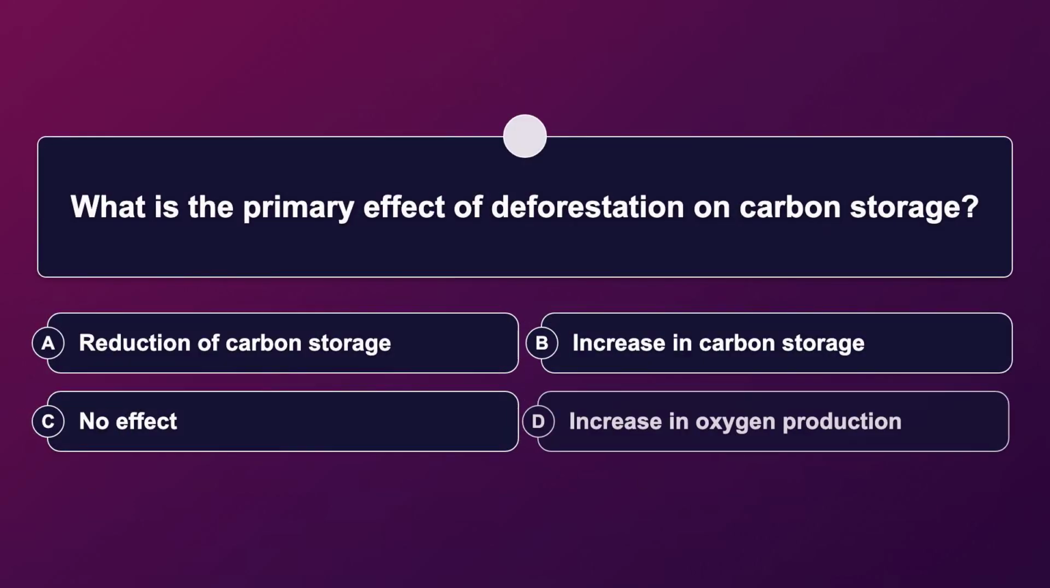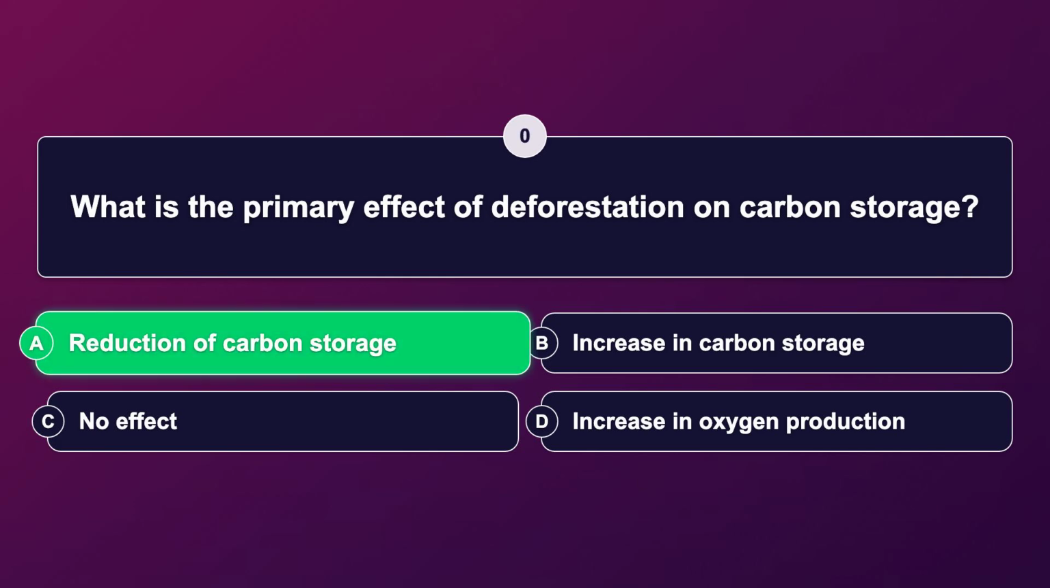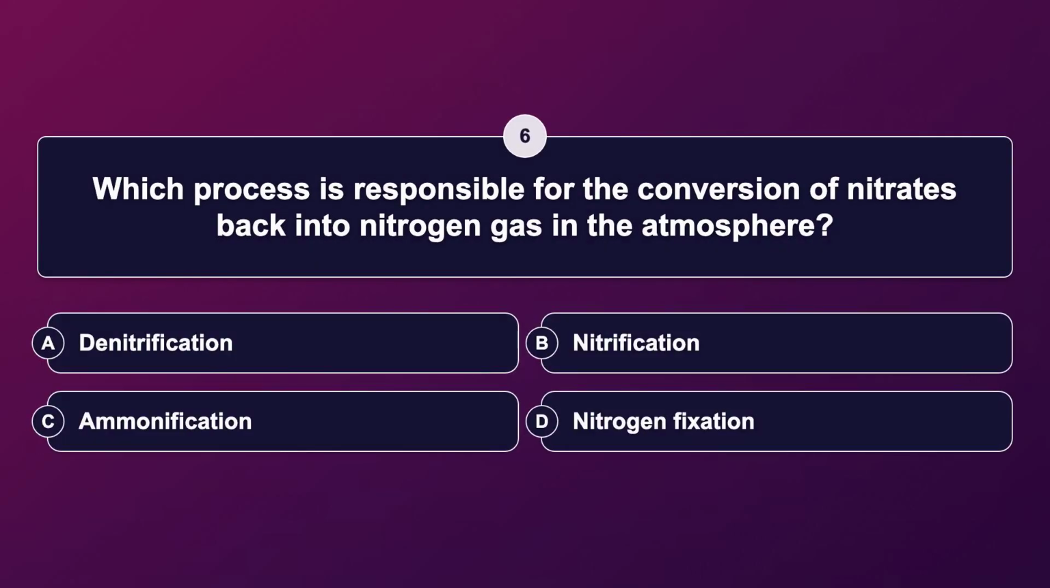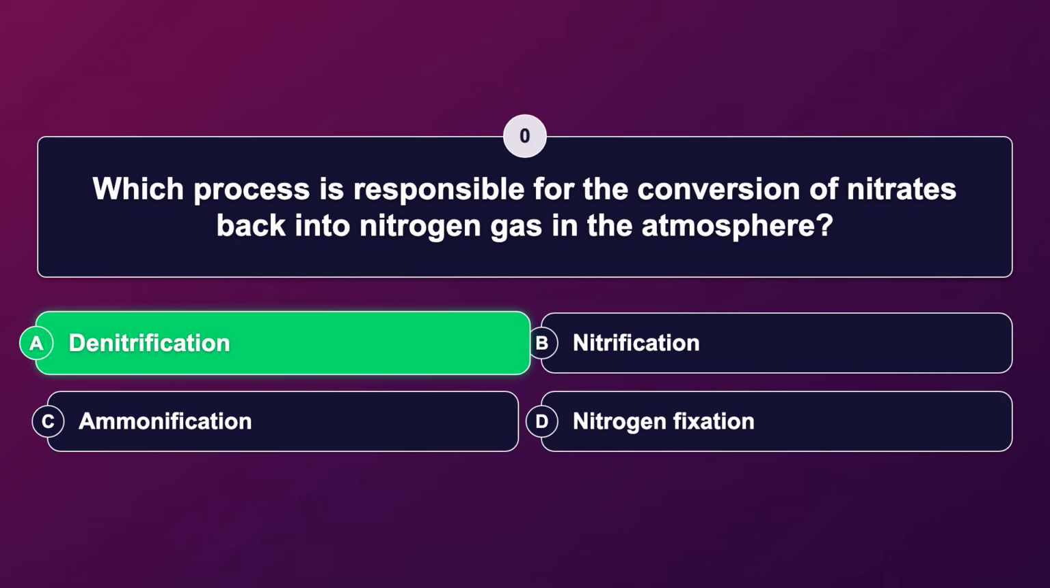What is the primary effect of deforestation on carbon storage? The correct answer is reduction of carbon storage. Which process is responsible for the conversion of nitrates back into nitrogen gas in the atmosphere? The correct answer is denitrification.